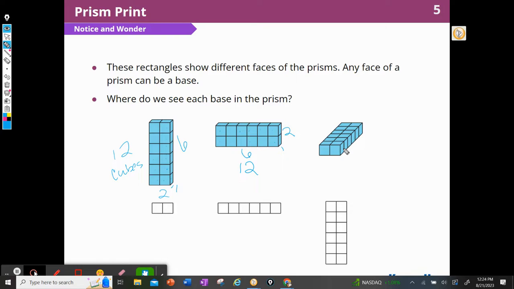And in the third one, the same thing. I could count each one, or I could say this is a 2 by 6, and the height is 1. So that's one thing that I noticed. And I noticed that the prisms all match a picture at the bottom.